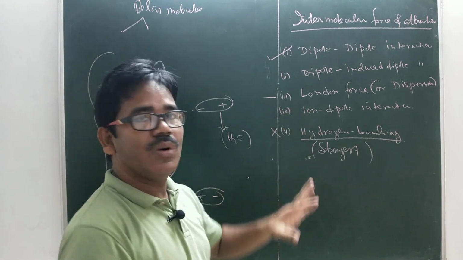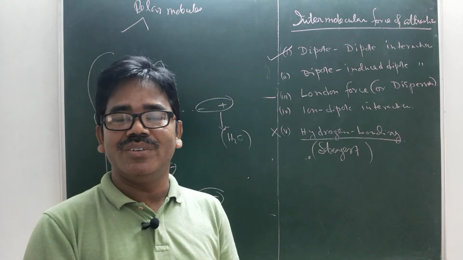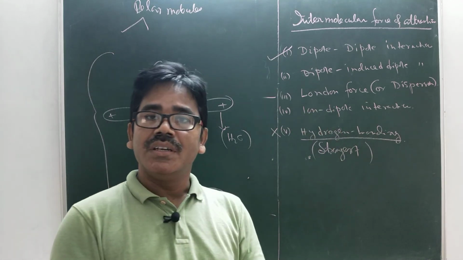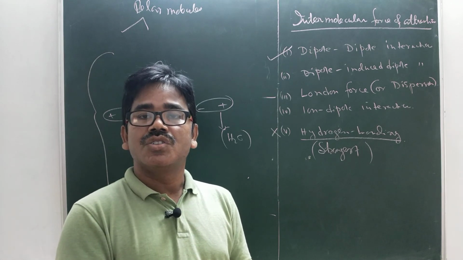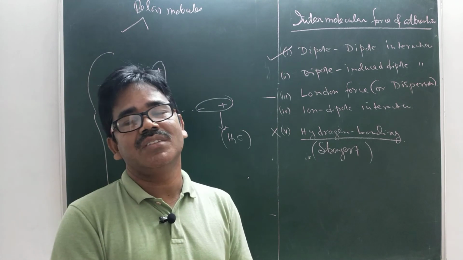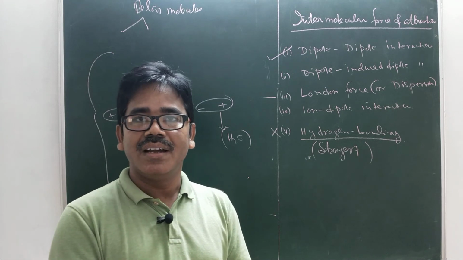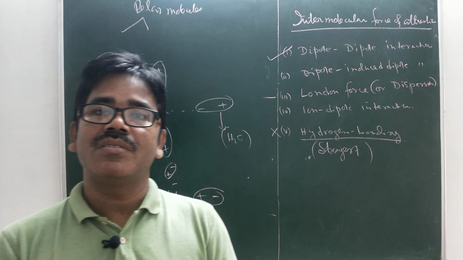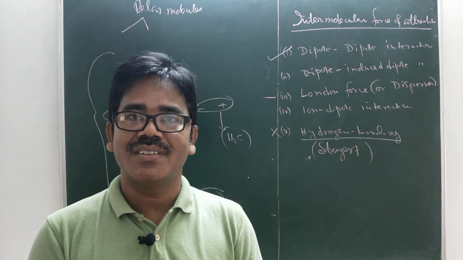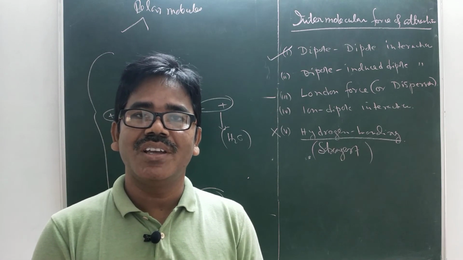Ion dipole, one is an ion, the other is a polar molecule. And ion dipole interaction is responsible for the solubility of ionic solids in polar solvents. Clear? Hydrogen bond is the strongest and London force is the weakest van der Waals force of attraction. Am I right? Okay. Thank you.